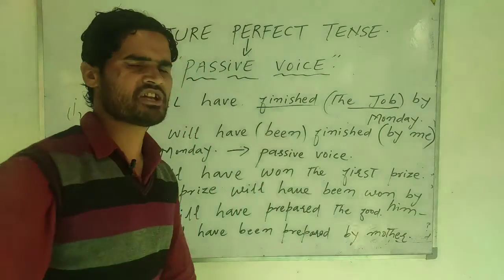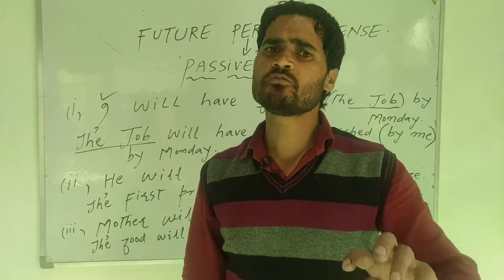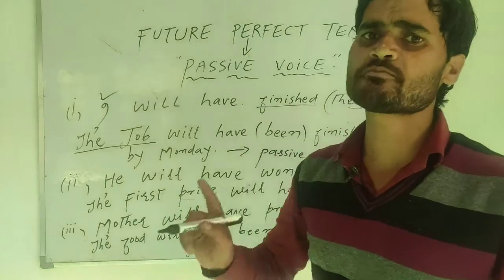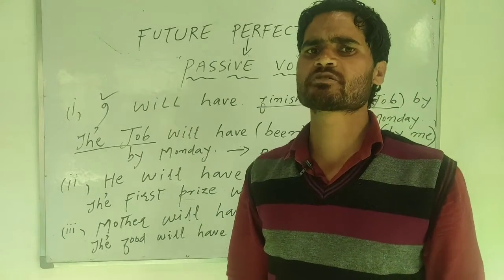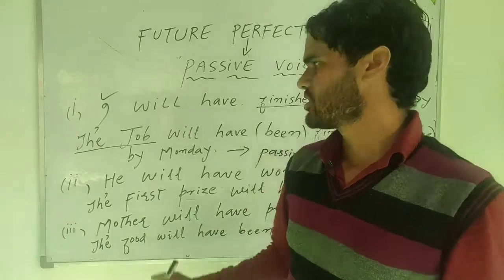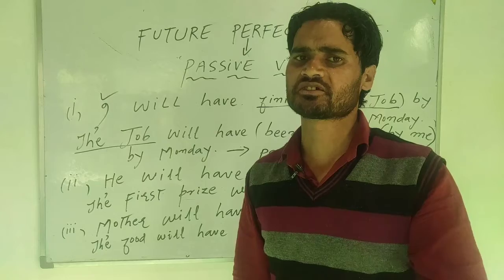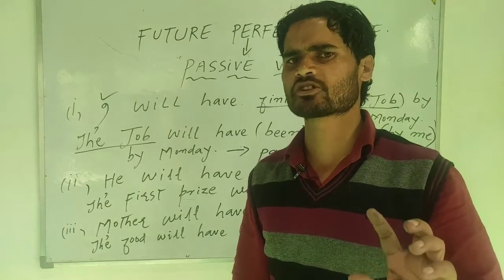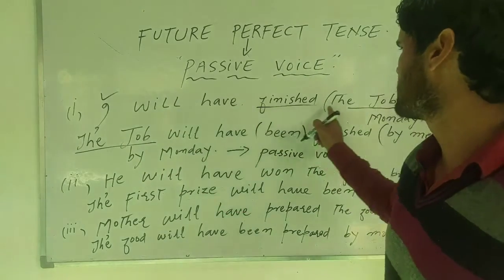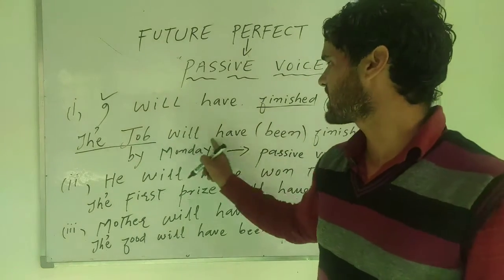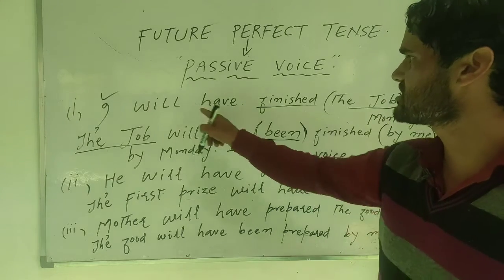Always remember, whenever you meet a sentence based on perfect tense, whether that sentence is present perfect, past perfect or future perfect, in terms of its passive transformation, you have to use been. It is a very simple rule to remember. You have to use been. Same is the case here. I will have finished the job by Monday. The job will have been. Here you have to additionally use been because it is the perfect tense.